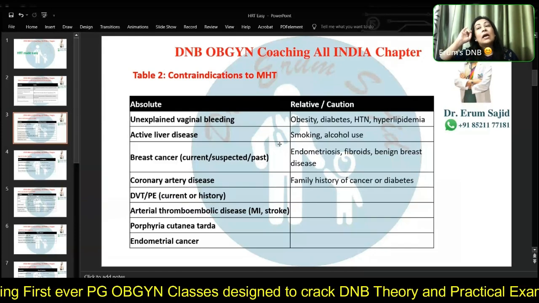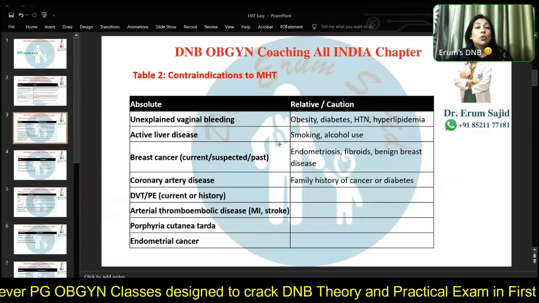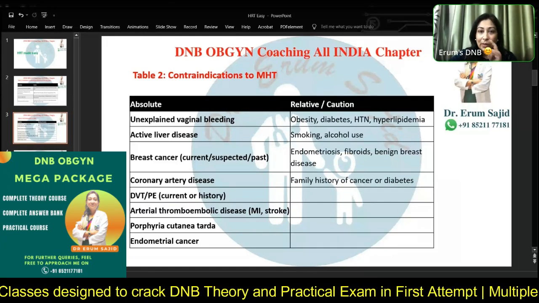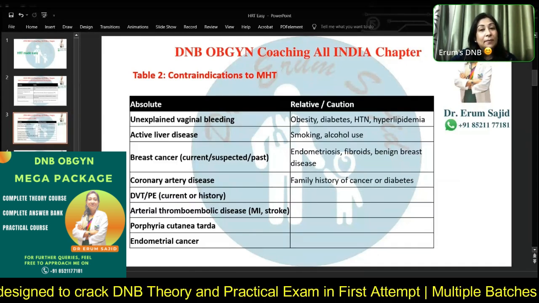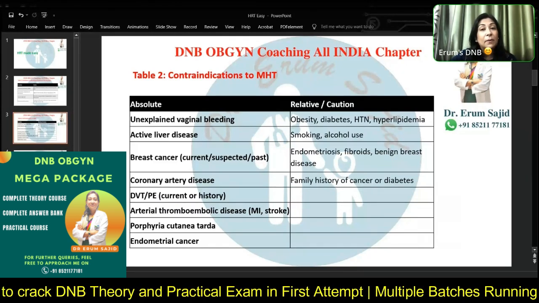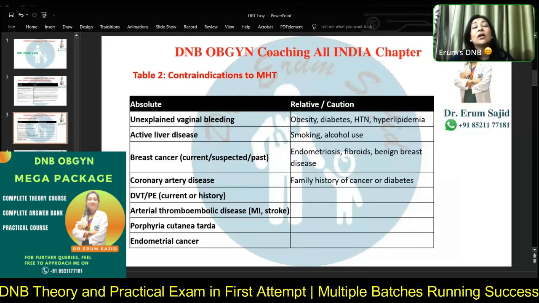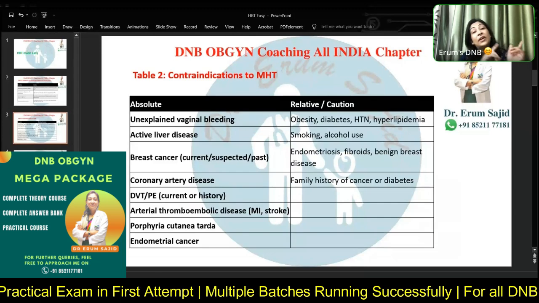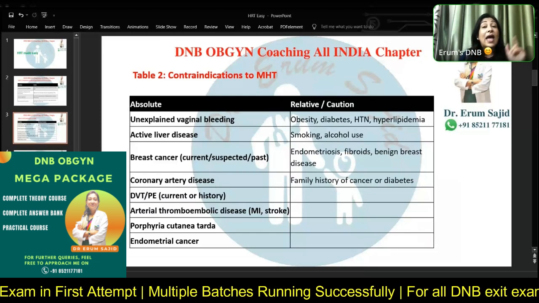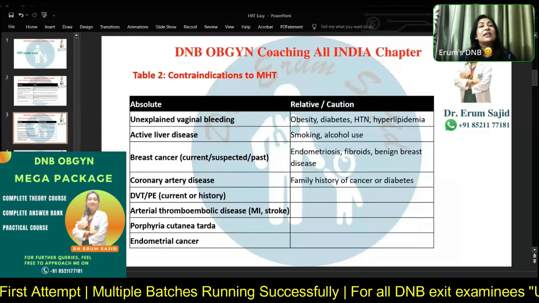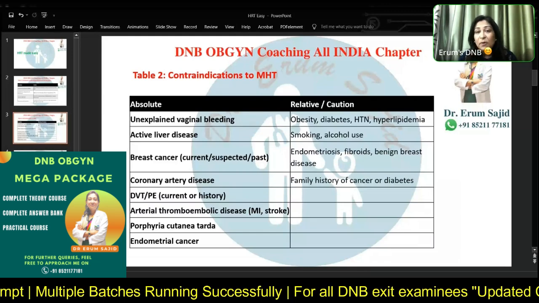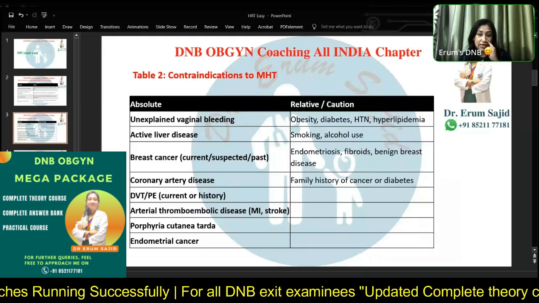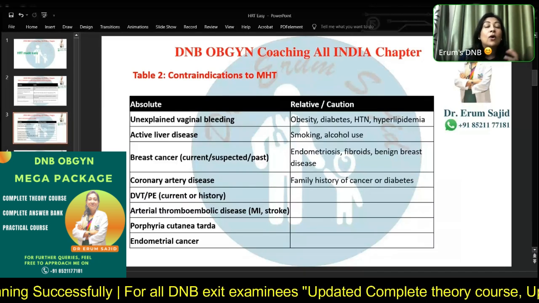Okay. Now, coming down to relative contraindications. Now, I used to think that a very obese patient, a diabetic patient, hypertensive patient, hyperlipidemic patient, I would not give HRT to, but it is not a contraindication. It is a relative contraindication, and transdermal does very well with such patients. Smoking, alcohol, not a contraindication, just a relative caution. So in these patients, you will do the transdermal patch of HRT rather than going in for oral HRT.